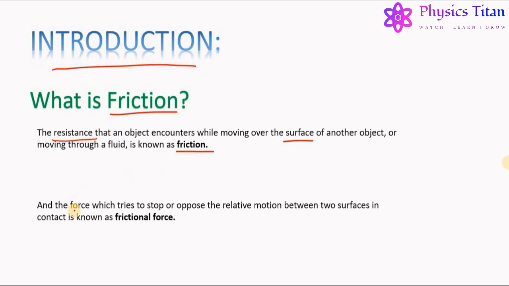And the force which tries to stop or oppose the relative motion between two surfaces in contact is known as frictional force. So, in simple language, we can say that friction is the resistance encountered by an object during its motion over the surface of another object.